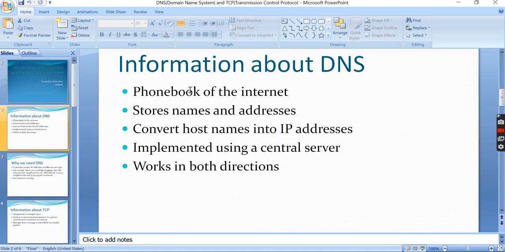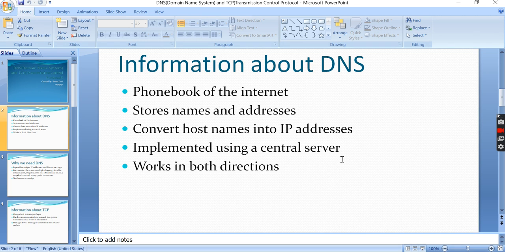DNS is the phone book of the internet, which stores names and addresses. The working of DNS is similar to our mobile phone. Our mobile phone contains a lot of our personal information, like our emails, our messages and contact list. In the same way, DNS also stores names and addresses. The main task of DNS is converting host names into IP addresses and IP addresses into host names. In other words, it works in both directions, reverse or forward. Moreover, it is implemented using a central server.